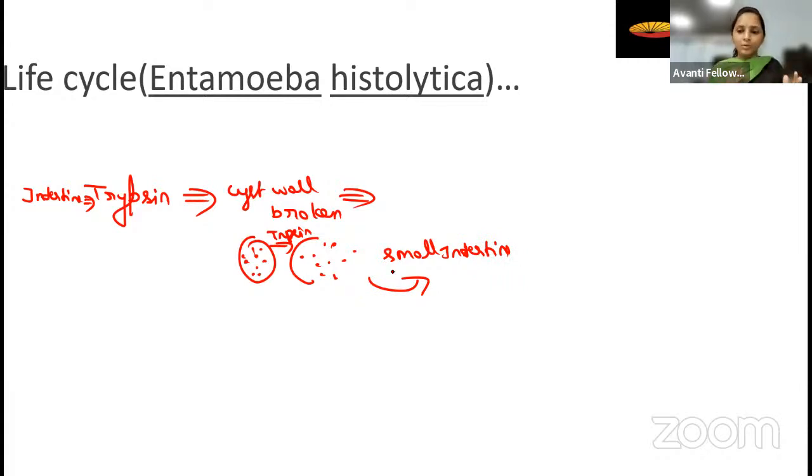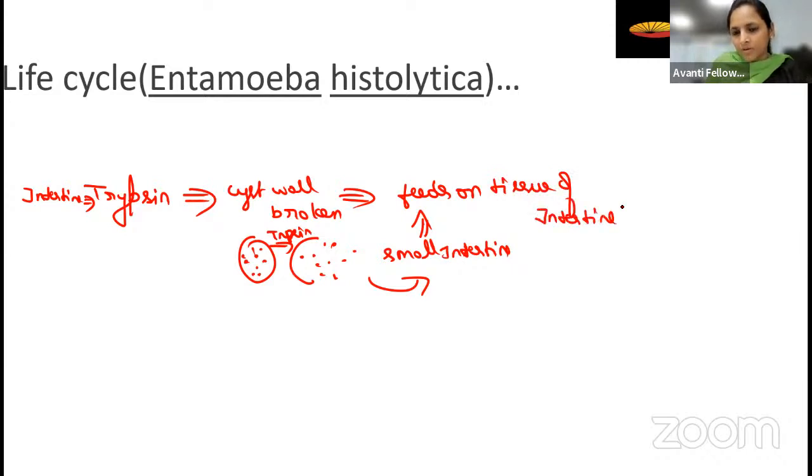What will it do? Mainly, as I have told you, histolytica feeds on the RBC of the intestine, it feeds on the tissue of the intestine. So it will bore the intestine and it will damage the intestine. So that's why the person who is suffering from the amoebiosis will also get bloody stool. In the stool, blood is going to appear. Right, so this is about the life cycle of the Entamoeba histolytica.